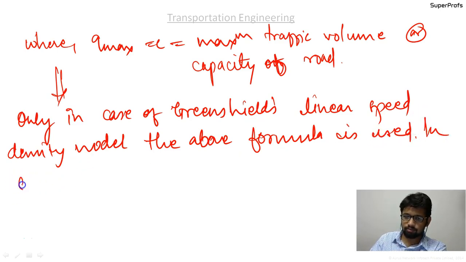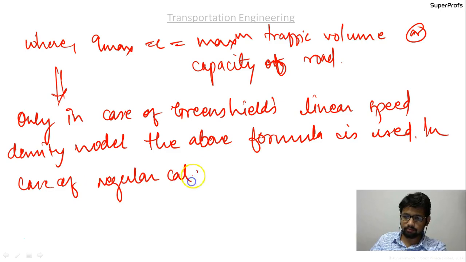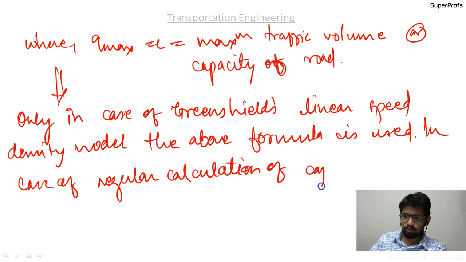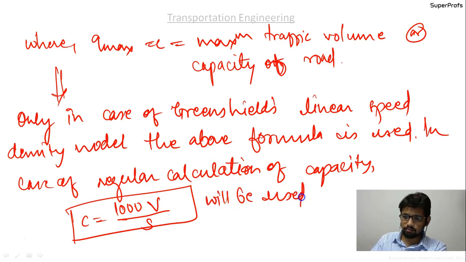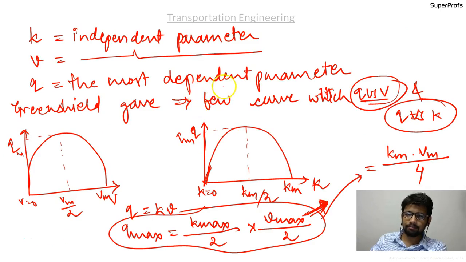In case of regular calculation of capacity, the formula used is 1000 V by S. Okay, it is 1000 V by S. This will be used, and this model is practically less feasible. It is just a model.